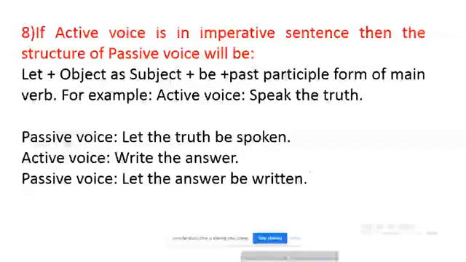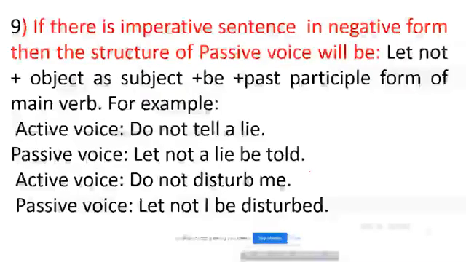Okay, students, I am going to next slide. I think you have understood. If there is imperative sentence in negative form, then the structure of passive voice will be let not plus object as subject plus be plus past participle form of main verb.